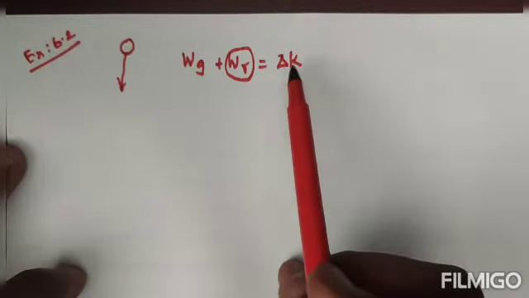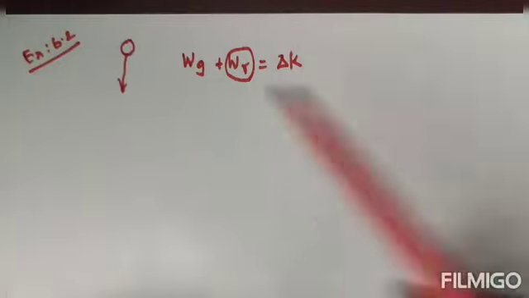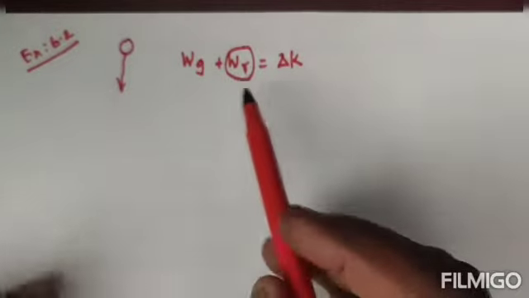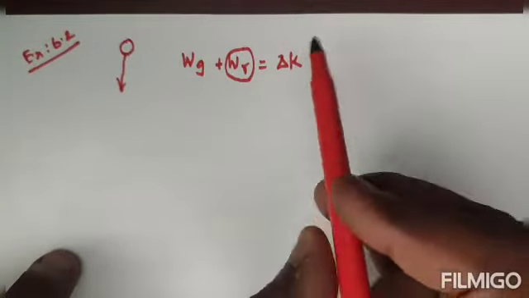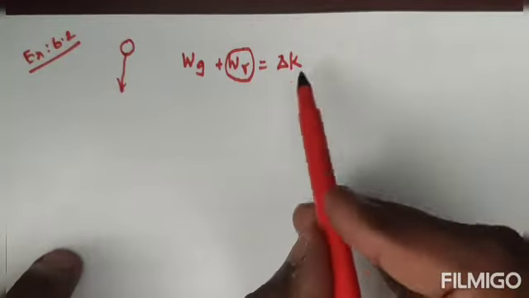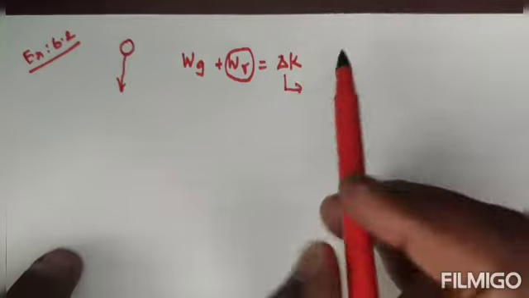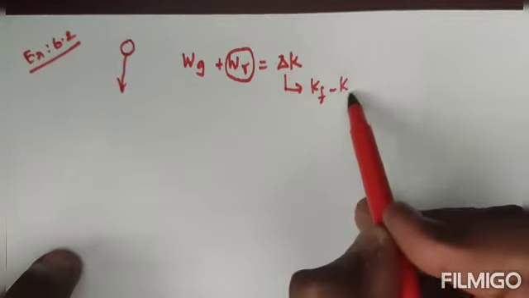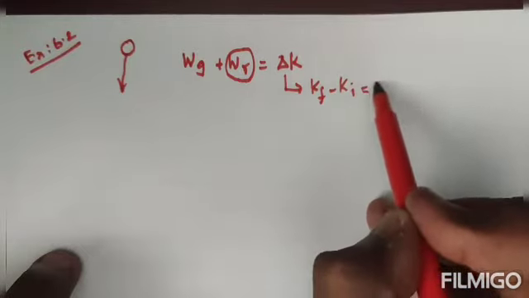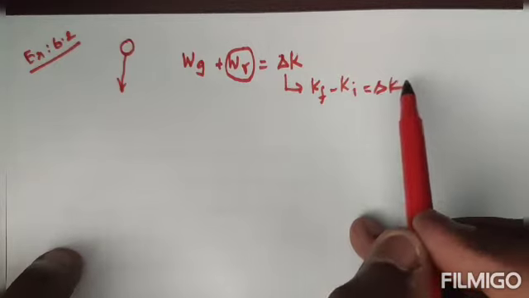So if you find the change in kinetic energy first, and then the work done due to gravity next, we can easily find WR, that is the work done due to resistive force. By the work energy theorem, this delta K we can write as final kinetic energy minus initial kinetic energy, that is equal to delta K. So this is so easy by using the work energy theorem.